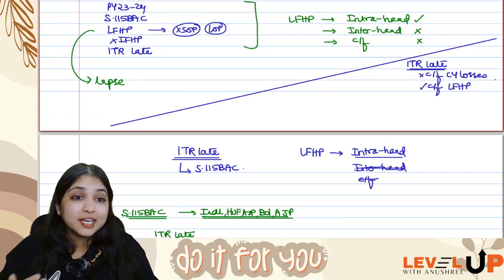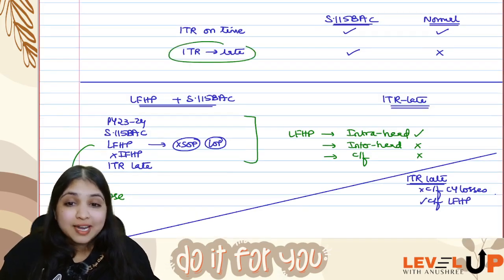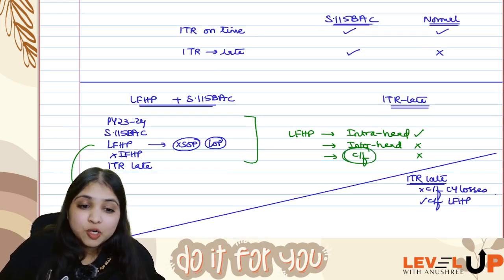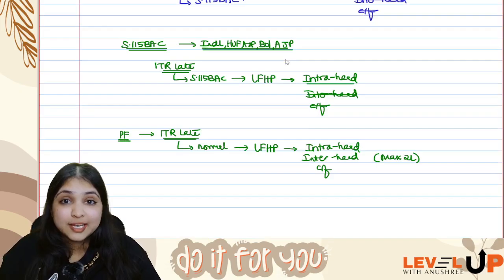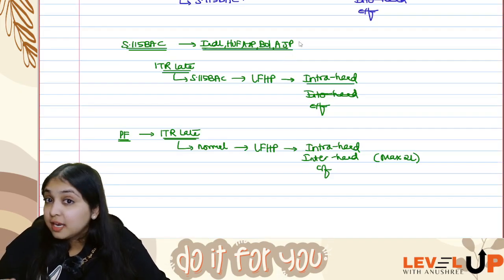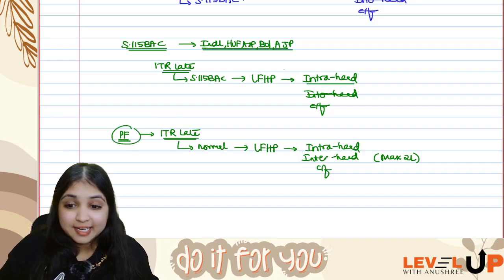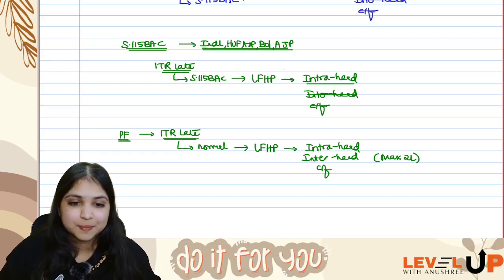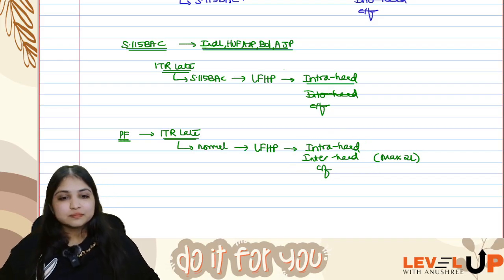Understood? So if the assessee is an individual, HUF, AOP, BOI, AJP, 115 BAC will apply. So if you file ITR late, you have to follow 115 BAC. Under 115 BAC, carry forward of loss from house property is not allowed. But if the assessee is not individual, HUF, AOP, BOI, AJP, if it is any other assessee, then 115 BAC is anyways not applicable. So even if you file ITR late, like a partnership firm, you are still going to come under the normal regime only. Under the normal regime, if you have any loss from house property, then intra-head adjustment, inter-head adjustment, and carry forward, all three you can do. Understanding.